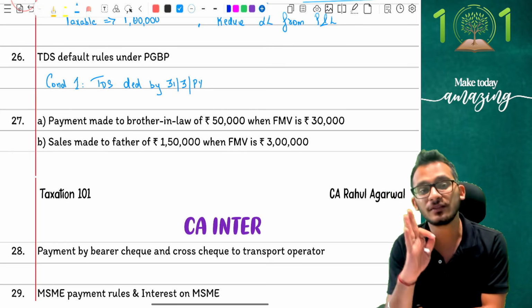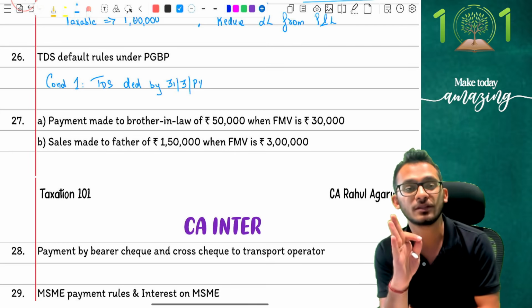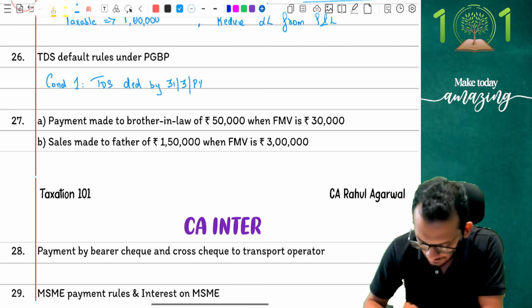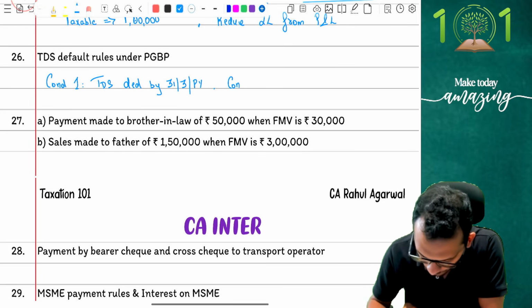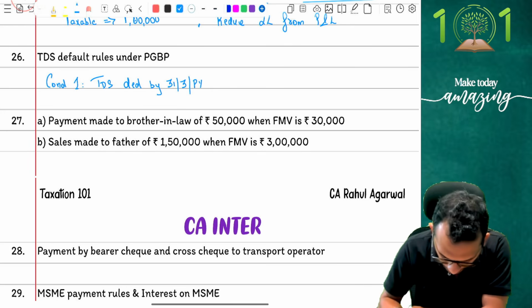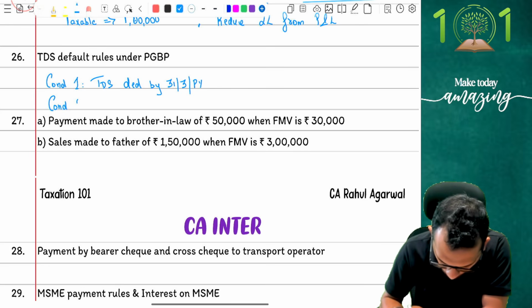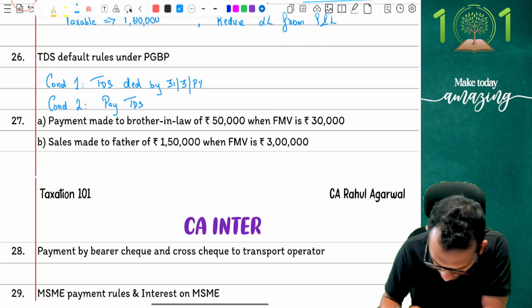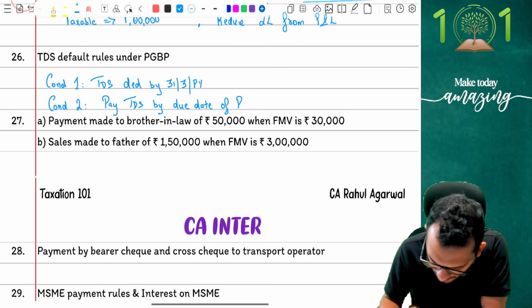If TDS itself has not taken place by 31st March, there is no option but to disallow. Condition number 2 is pay the TDS by the due date of ROI, which most often is going to be 31st October, but I'm just putting it out to you.